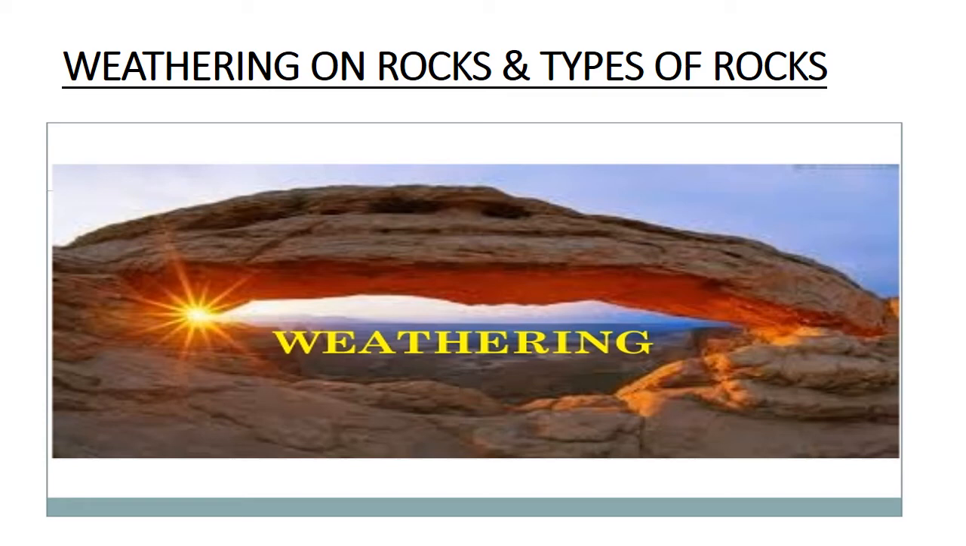Hello, students. Today we are going to start with a new topic, weathering, and how weathering takes place on rocks, and we'll see the different types of rocks also. Now, when we go out, we see different types of rocks. Some are hard rocks, some are particles. So there are different types of rocks.